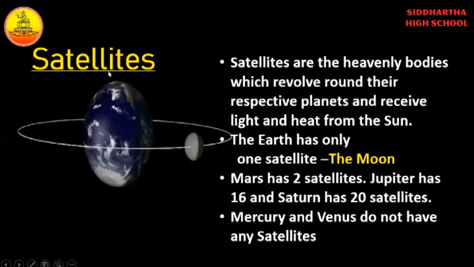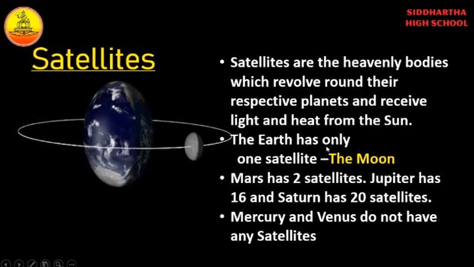Next, we are going to learn about satellites. Satellites are the heavenly bodies which revolve around their respective planets and receive light and heat from the sun. You can have a look here. The moon is revolving around Earth. So what is a satellite here? Satellites are heavenly bodies which revolve around planets and receive light and heat from the sun.